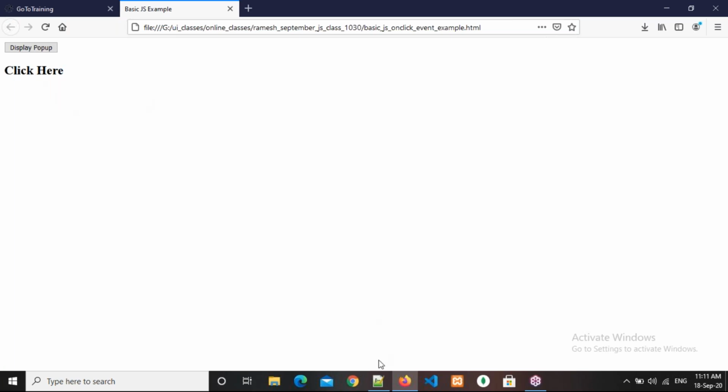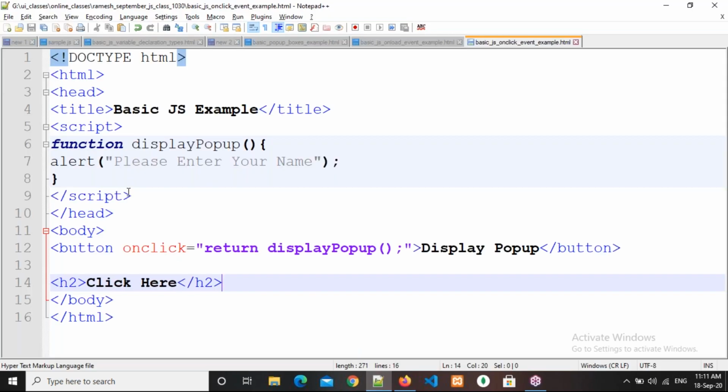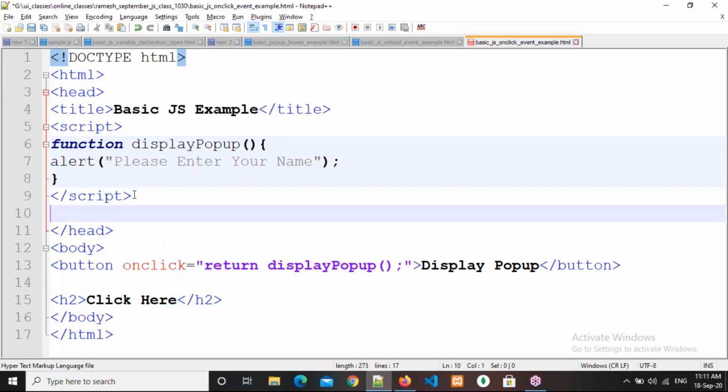So for that purpose, CSS will be helpful. What we need to do is write some CSS.